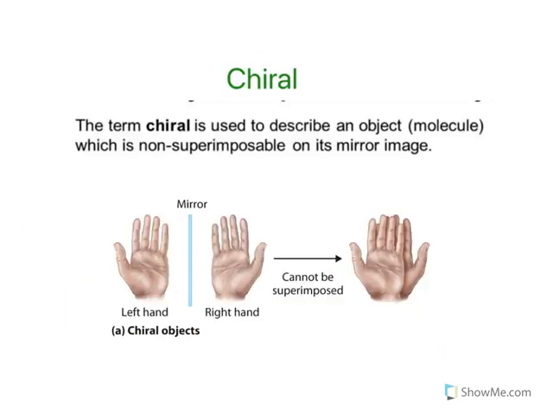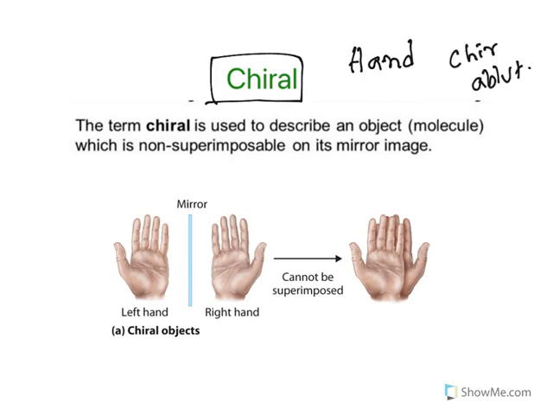Moving to the next concept, it is known as chirality. Chira means hand. In fact, in English, there is a word called chirablutomaniac. Understand this word. Certain people have the habit of washing hands repeatedly. And nowadays, due to corona, we are doing it again and again. So, chir means hand. Ablution means wash. Mania means doing it repeatedly. Some of the women have this problem. The point here is chir means hand.